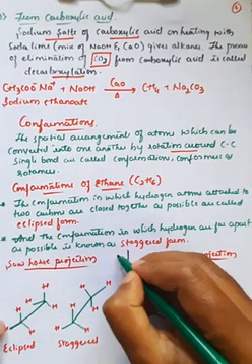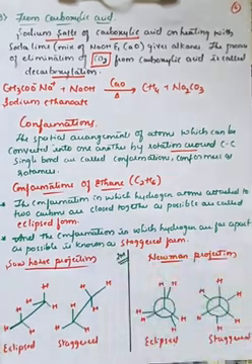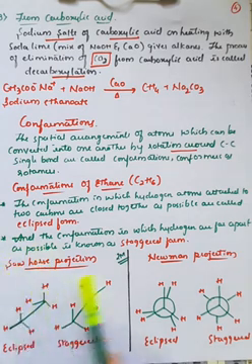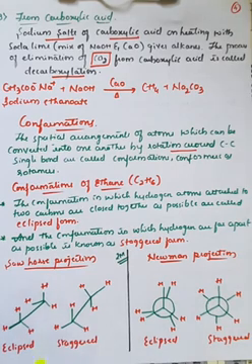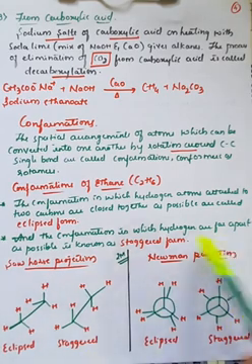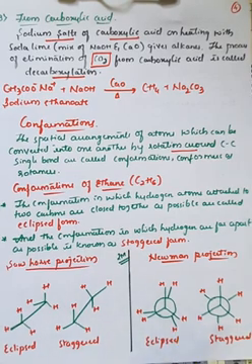This can be asked for 2 marks in the annual examination. Write or draw the Sawhorse projection formula or Newman's projection formula. You must draw both. So if they ask the Sawhorse projection formula, you must draw eclipsed as well as staggered. And if they ask Newman's projection formula, you must draw both eclipsed form as well as staggered form.